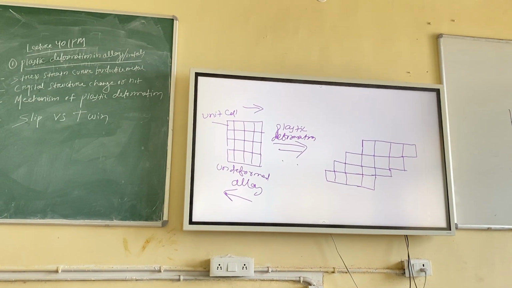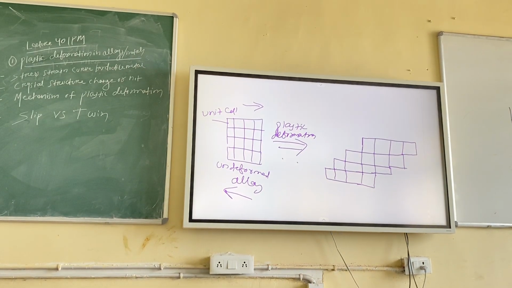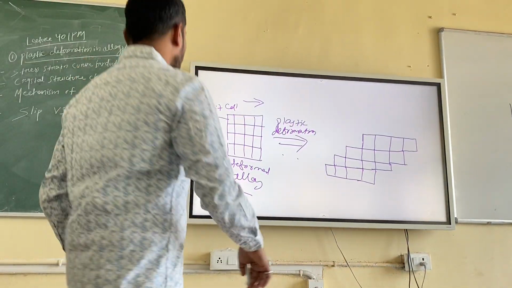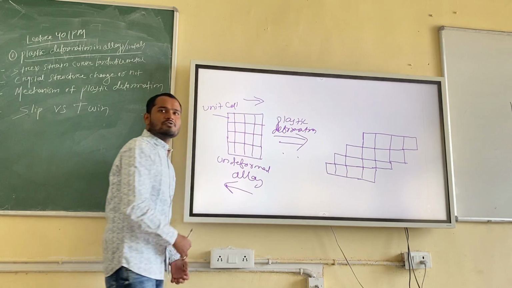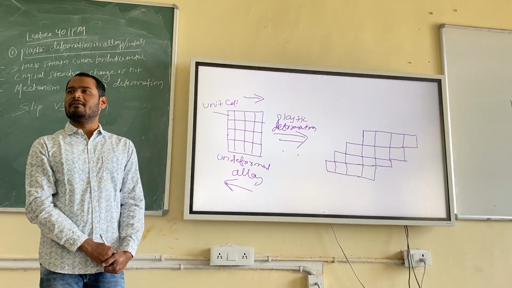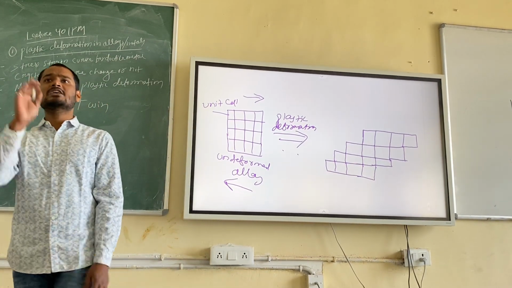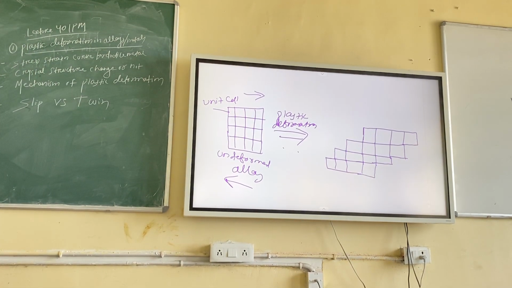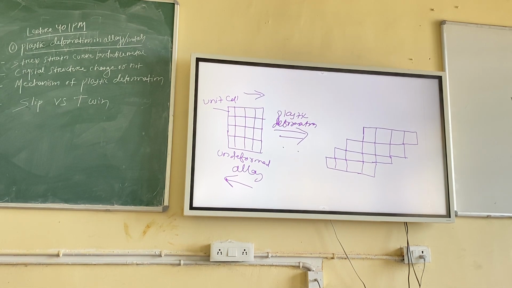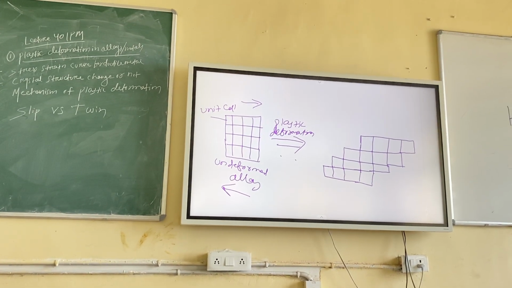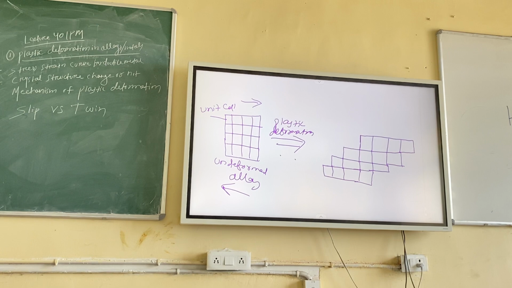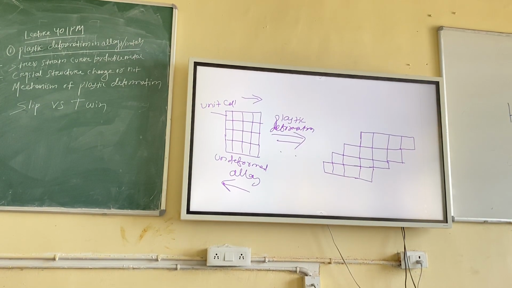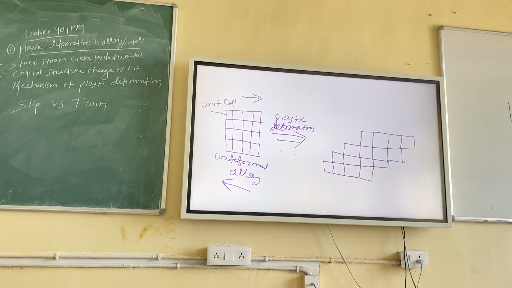I have made a video on critical resolved shear stress. You can check it, CRSS, critical resolved shear stress. I have explained it over there. Okay, fine. So tell me now, what is our slip direction and slip plane? I told you slip never occurs in a random plane or random direction. It will only occur along the close-packed plane and close-packed directions, right? Those are called slip plane and slip directions. And you have to remember the slip direction should also be present on the slip plane. Then only it will occur.